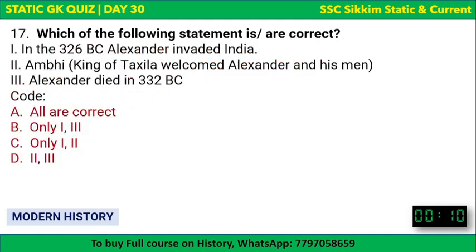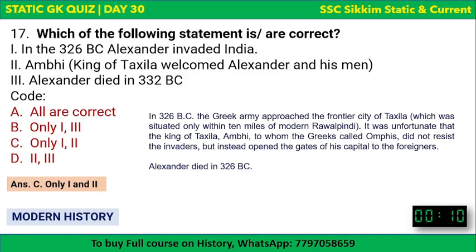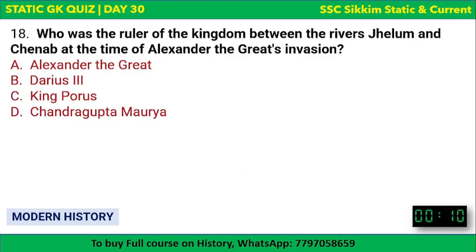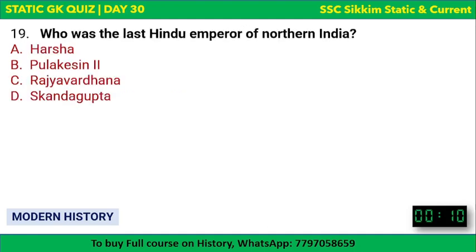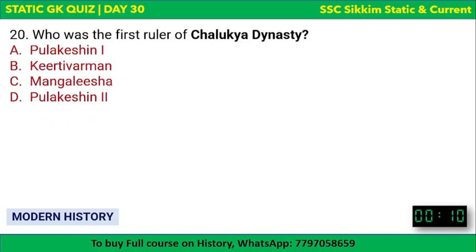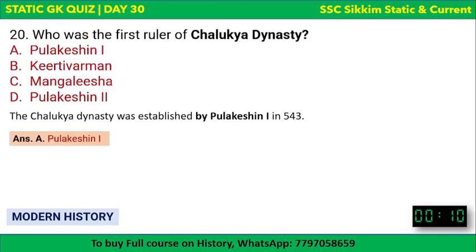Other statements were correct. And then we saw that Alexander did not die in 332 BC, he died in 326 BC. Other statements were correct. And then we saw that the ruler of the kingdom between rivers Jhelum and Chenab at the time of Alexander's invasion was King Porus. And then we saw the last Hindu emperor of northern India was Harshavardhana, and Chalukya dynasty was established by Pulakeshin I. So with this, we complete the revision as well.